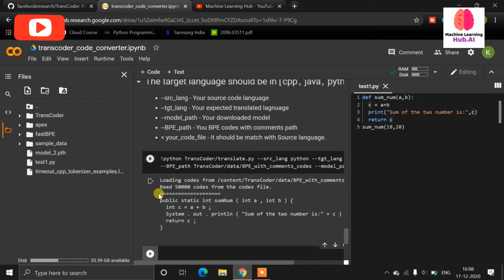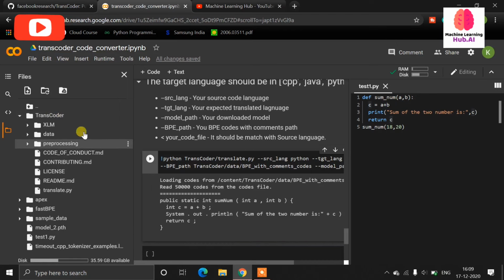So let's check the Java. Public static integer sum number, integer a, b, integer c is equal to a plus b, System.out. So guys, you need to ignore this kind of error. It is a syntax error. You can change it in your runtime, but still you can convert your Python code into Java code and vice versa, like you can convert Python into C++ code. So you can ignore this kind of error. Yes, you can make these changes at runtime, but still it is giving me the correct code with very good accuracy.